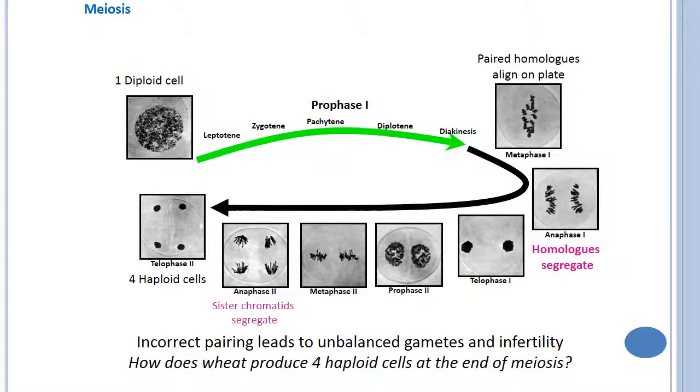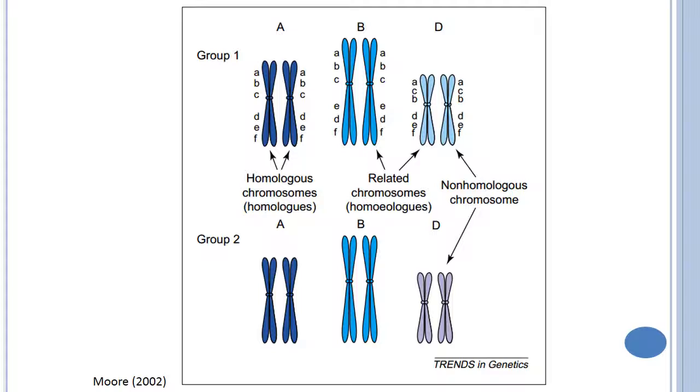The meiotic behavior: even though the genomes are different, pairing will be directed towards homologous pairing, and a normal segregation pattern will be obtained even though it is a hexaploid. This is the pairing pattern.